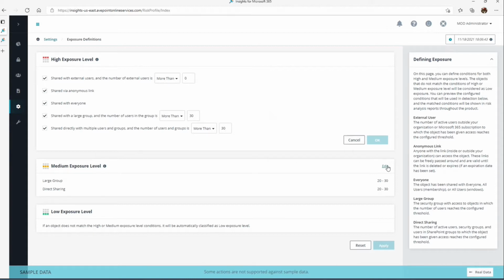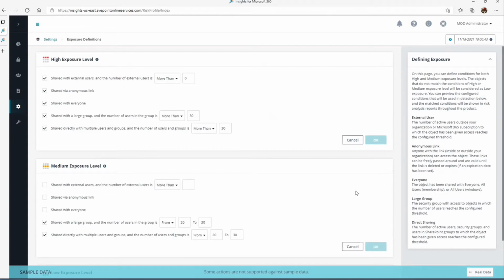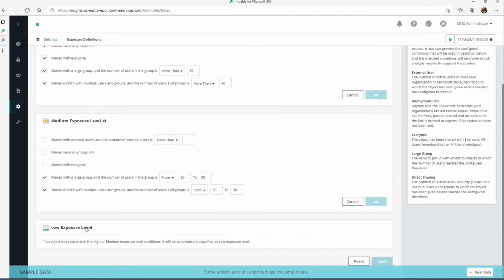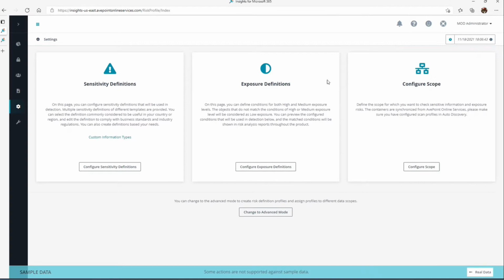Okay, as an example. Let's take a look at medium here. So medium, similar options here. Only difference, we're not selecting the top 3. So medium would be, I'm sharing with large groups of 20 to 30 in this example, or I'm sharing directly with users, again, 20 to 30. That's going to be my medium exposure. Anything else outside of that goes into the low exposure level. Okay, so that's how we're able to define our exposure definitions that map to what's sensitive.